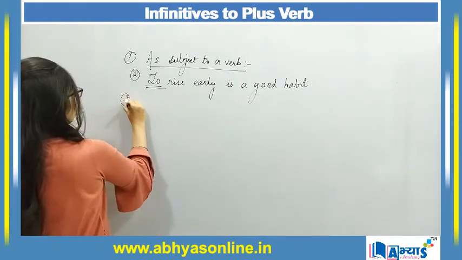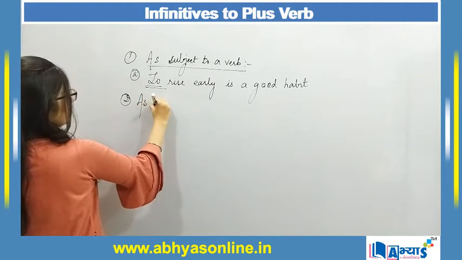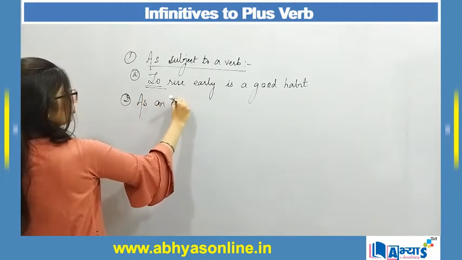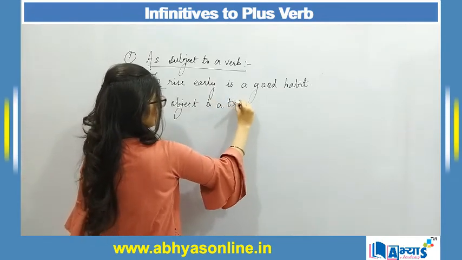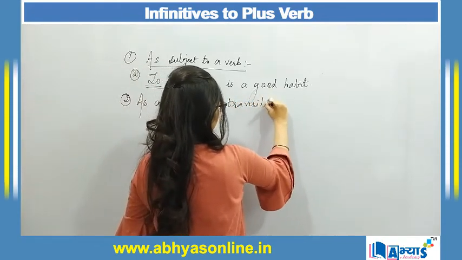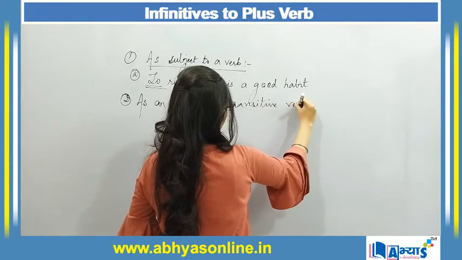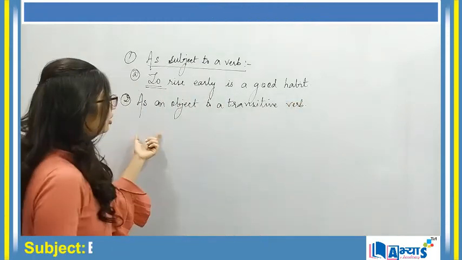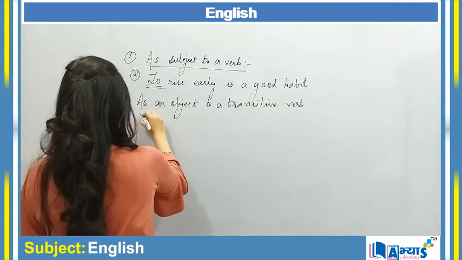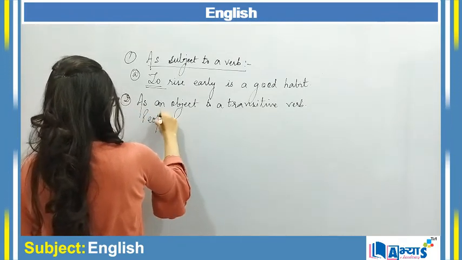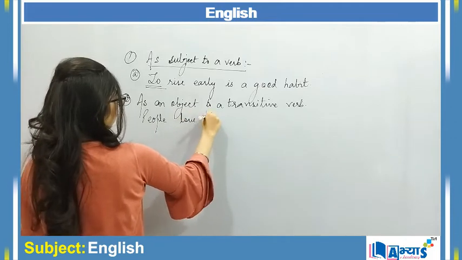Second is that you use infinitive as an object to a transitive verb. So whenever you are using it as an object, I can say: people love to travel.